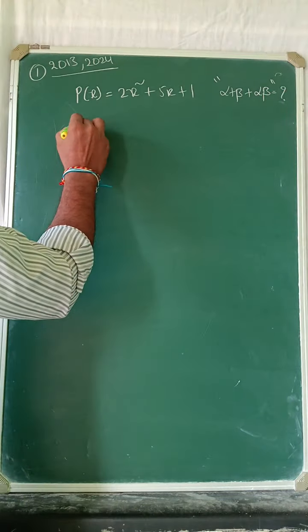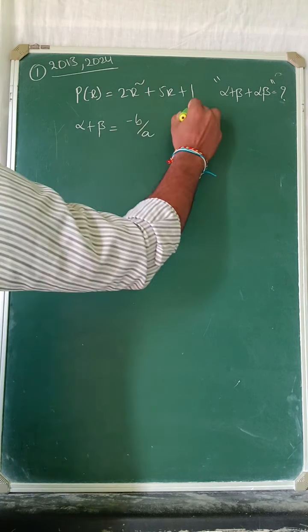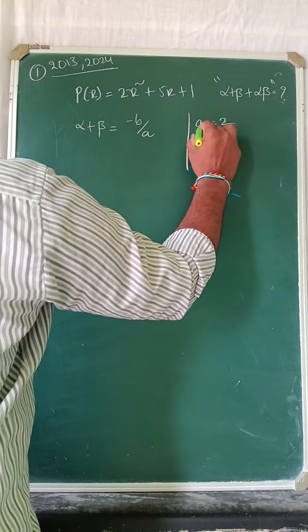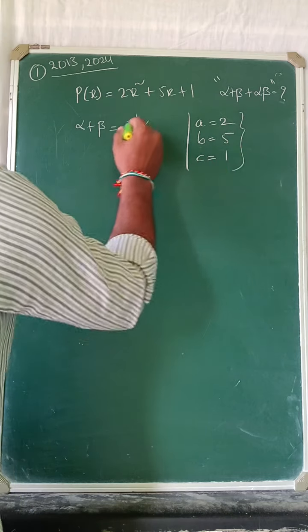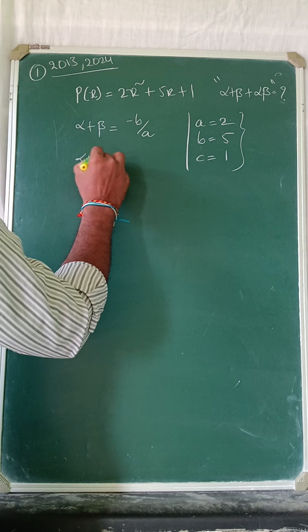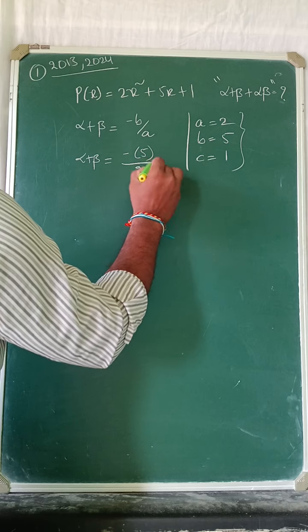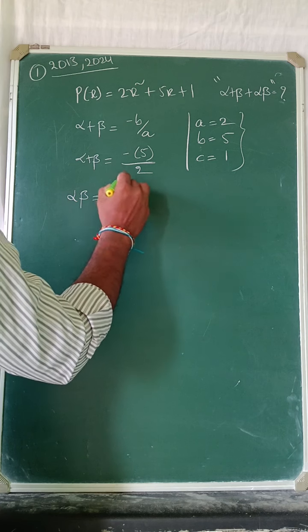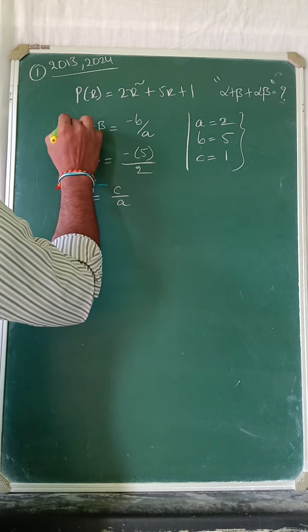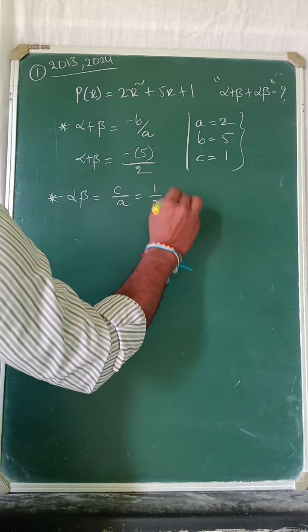See, now we go with alpha plus beta. Alpha plus beta is nothing but minus b by a. Here a is equal to 2, b is equal to 5, c is equal to 1. Alpha plus beta is minus 5 by 2, and alpha beta is c by a, which is 1 by 2.